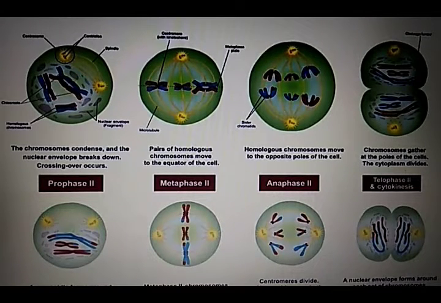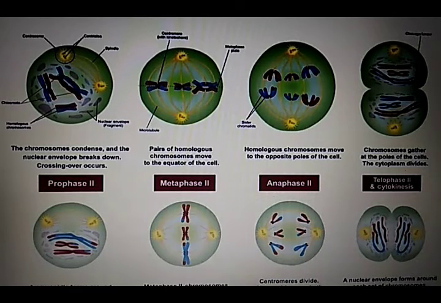After that, telophase 1 occurs. The arrival of chromosomes at the poles of the spindle signals the end of anaphase 1 and the beginning of telophase 1. During this phase, the chromosomes may persist for a long time in condensed state. The nucleolus and nuclear membrane also start forming. See in the figure, the nuclear membrane starts reforming, and at each pole a nucleus is reformed, but these nuclei are haploid.